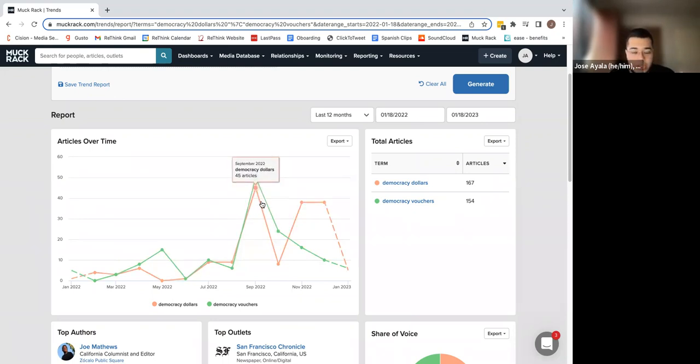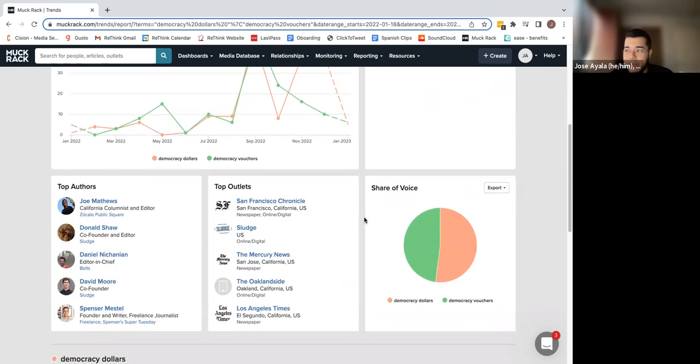We can also see that in the month of September of 2022, there was a big spike in publications that covered democracy dollars and democracy vouchers. Off on the right, we can see the total number of articles that included our search terms within the allotted time frame, so 12 months in our case.